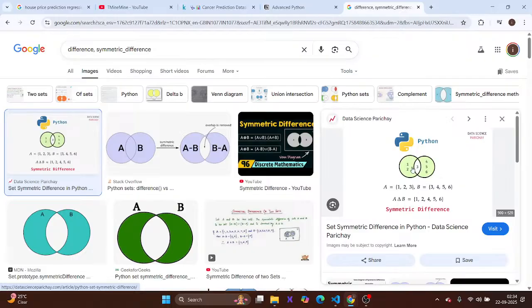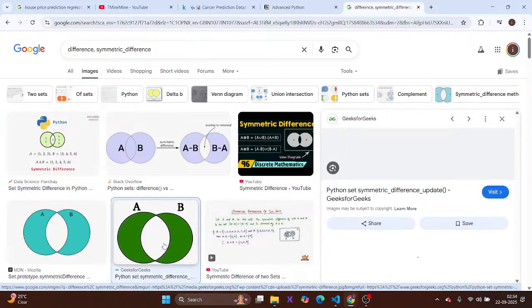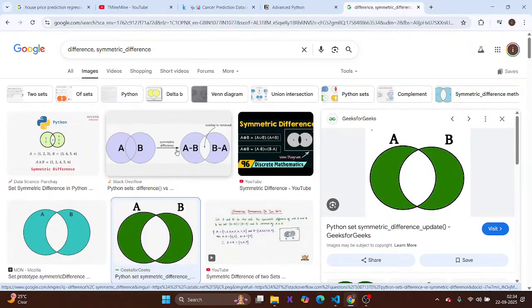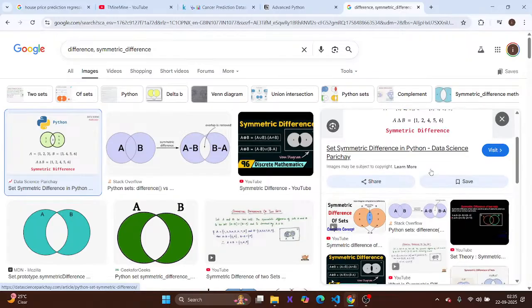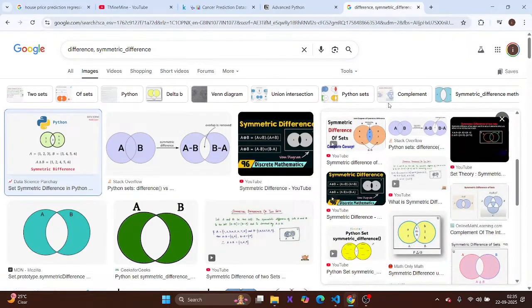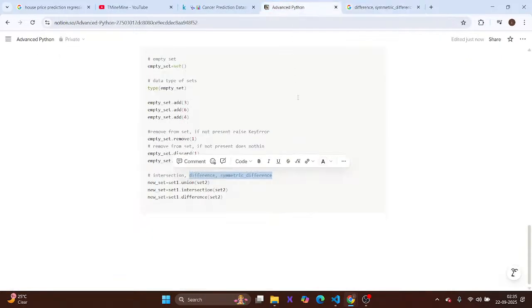Only the parts in A and B remain, like A minus B and B minus A, both. That's the symmetric difference. In difference, only one side, like B will be removed and A remains. Basically it is half. If it is A minus B only, then it is difference. And for symmetric difference, it is A minus B union B minus A. It's understood by the term it is written.